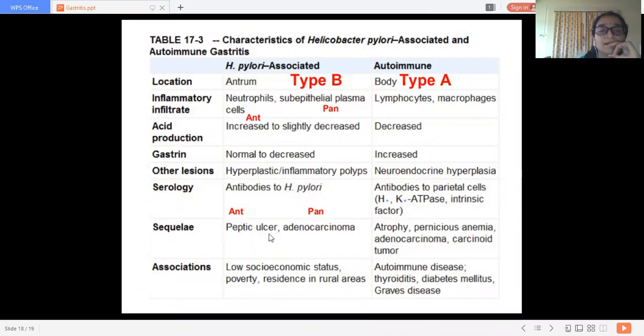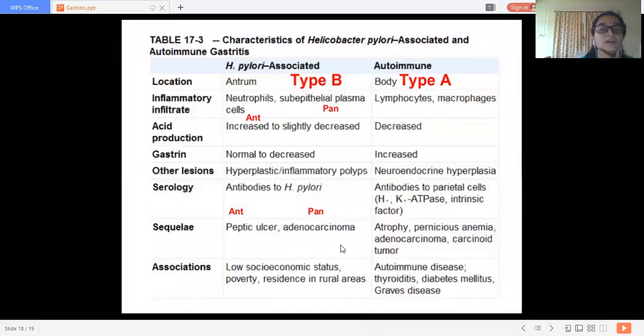Sequel, that is peptic ulcers and adenocarcinoma, we can see in type B, because of polypoid and moreover inflammatory growth, so the sequel ends with adenocarcinoma. But in type A, the autoimmune variety, atrophy is more in this case, with pernicious anemia, adenocarcinoma, and carcinoid tumors.